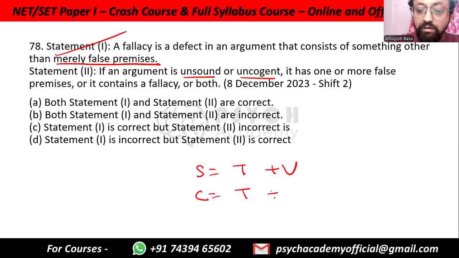Cogency means true premises plus strong reasoning. So if premises are false, or if valid or strong reasoning is vanishing because of a fallacy, then soundness or cogency is also vanishing. It becomes unsound or uncogent. So statement 2 is correct. So both statement 1 and statement 2 are correct.